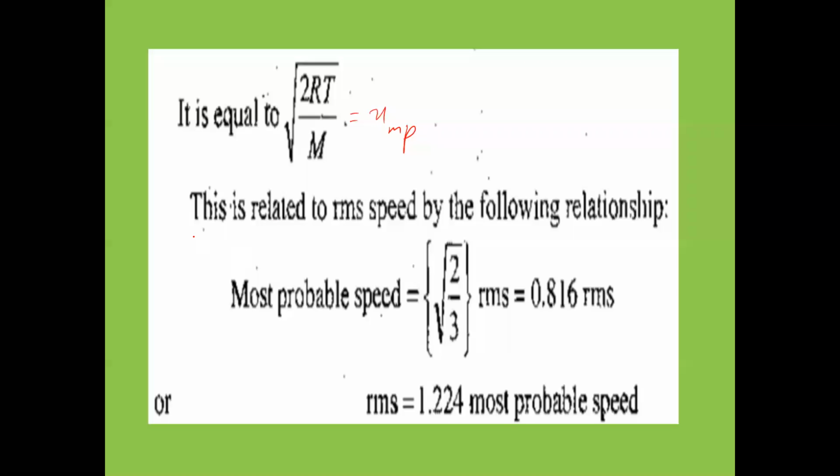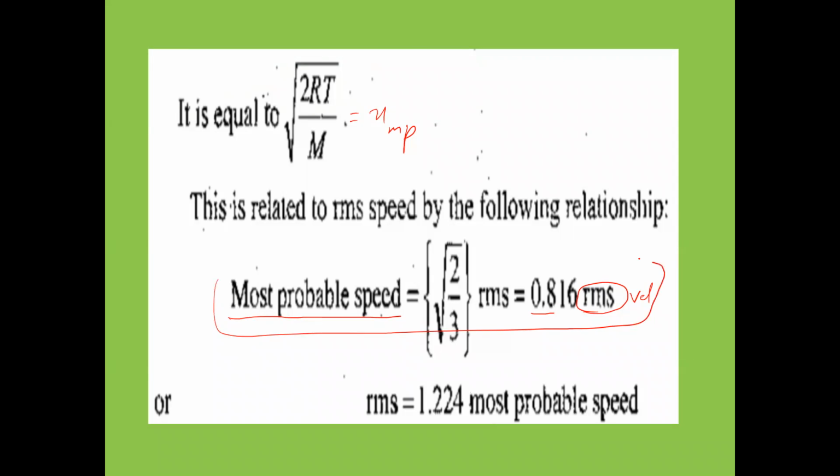Next, this is related to RMS speed by the following relationship. Most probable speed is equal to under root 2 by 3 into RMS. Under root 2 by 3 means what I told you, 0.8 into RMS. RMS velocity into 0.8 is equal to most probable speed. From this one, we get RMS speed is equal to most probable by 0.816. So remember this also. Already I told you this one.